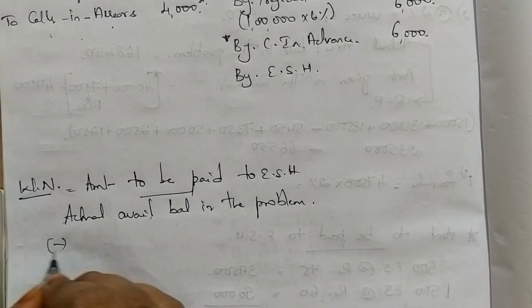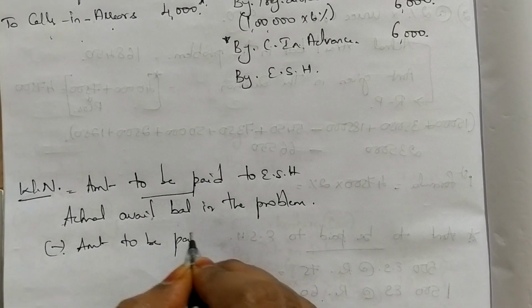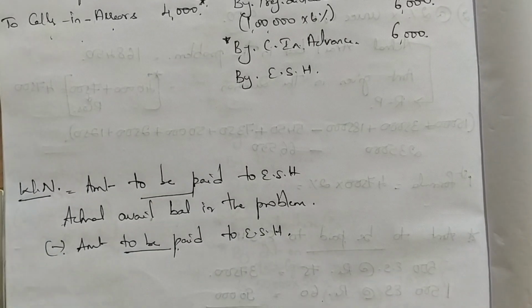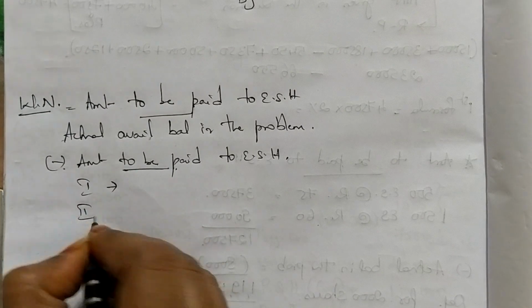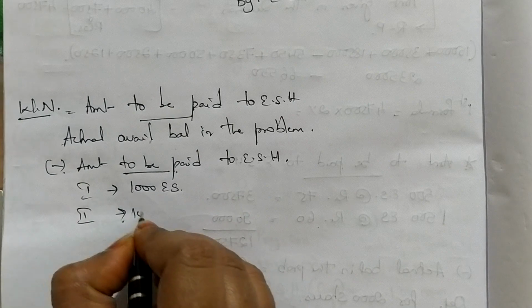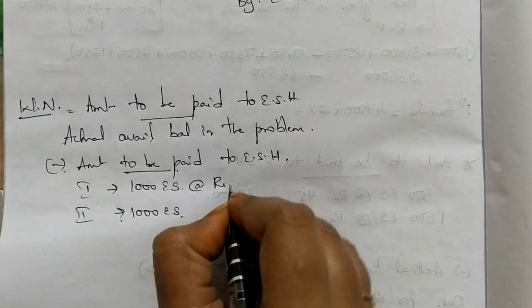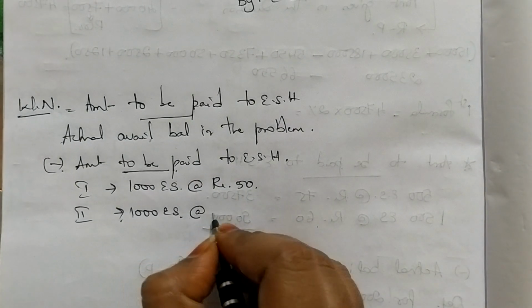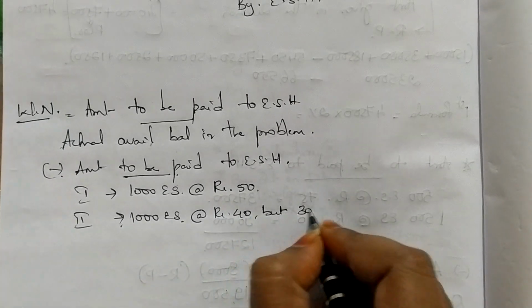From this I have to minus the amount to be paid to equity shareholders. How do you calculate the amount to be paid to equity shareholders? You have class 1 and class 2. First class 1000 equity shares, second class also 1000 equity shares. But this 1000 equity shares is at rupees 50 and it is fully paid. This is at rupees 40 but only 30 paid.